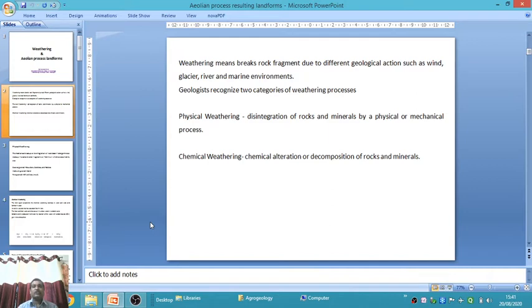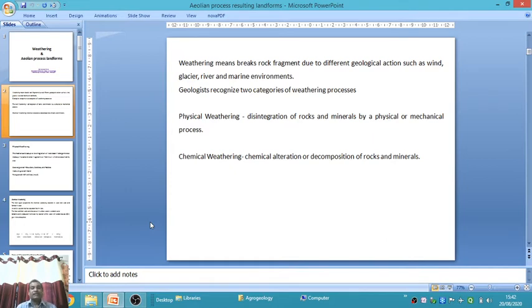These are the main geological factors that play an important role in weathering and erosion of rocks: wind, glaciers, river, and marine environment. Geology recognizes two categories of weathering process: physical weathering and chemical weathering. What is meant by physical weathering? Physical weathering is also called mechanical weathering, meaning disintegration of rock and minerals by geological action. And another is chemical weathering.